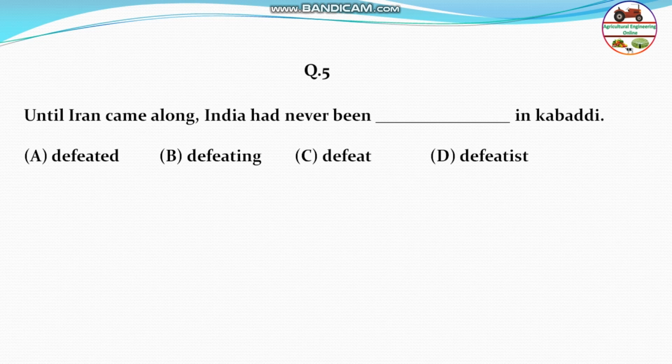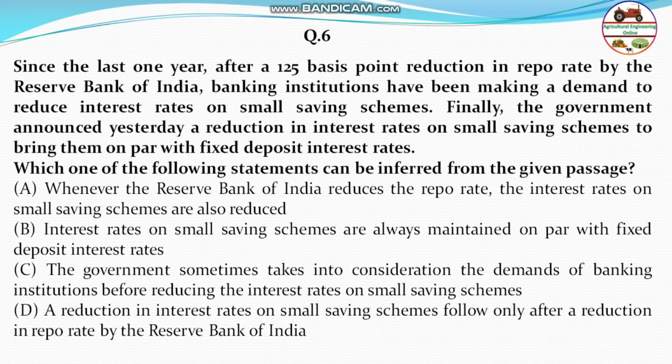Not defeating, defeat or whatever, because it's a past tense, so the answer will be defeated. Next question, there is a statement: since the last 1 year, after a 125 basis point reduction in repo rate by the Reserve Bank of India, banking institutions have been making a demand to reduce interest rate on small savings schemes. Finally, the government announced yesterday a reduction in interest rate on small savings schemes to bring them on par with the fixed deposit interest rate. Which one of the following statements can be inferred from the given passage?